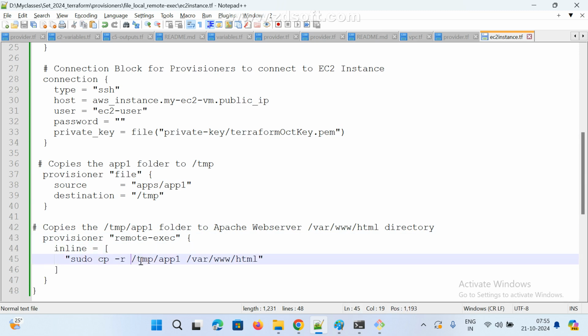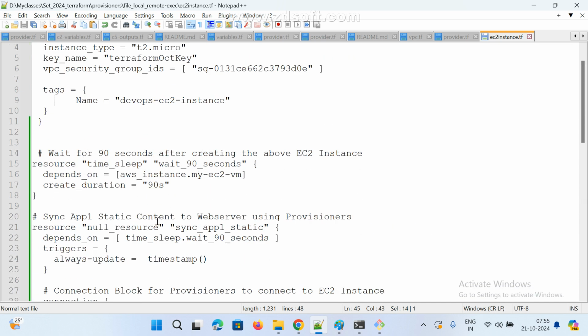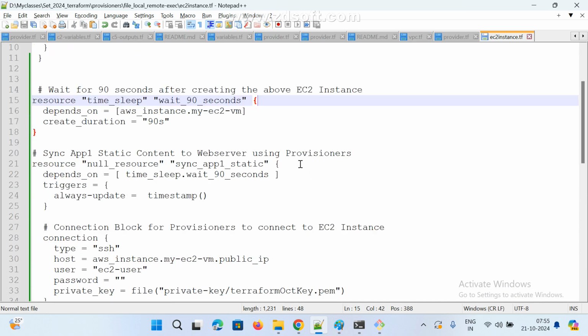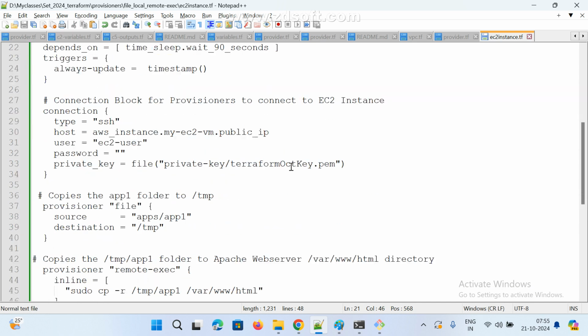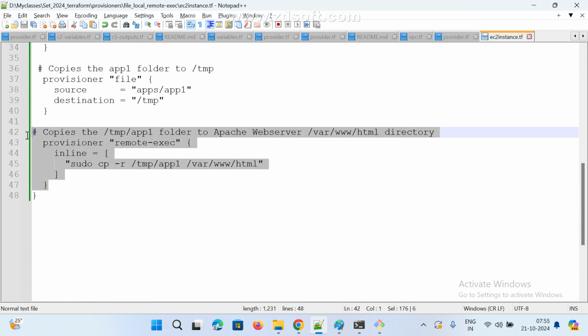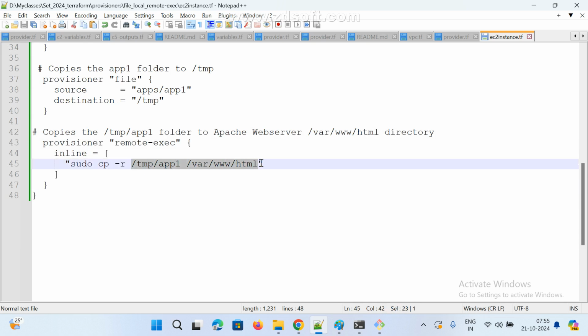Just copy a temp folder; I am copying some content to this. Okay, now check: the block started here, closed here, started, closed here, null resource, and this is the trigger function. Okay, go to here, started. That's it. We can use multiple ways. Here I'm copying only that folder's files, from temp to the www html folder. Now go to here.